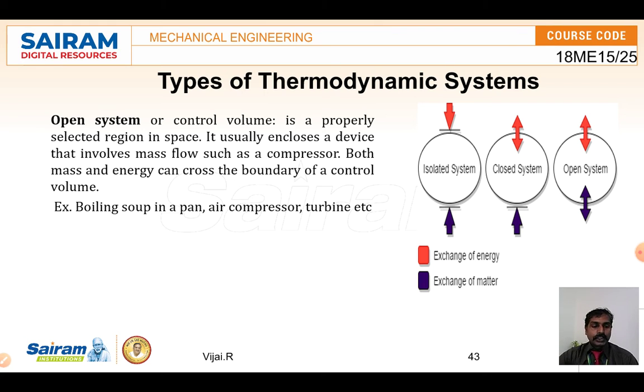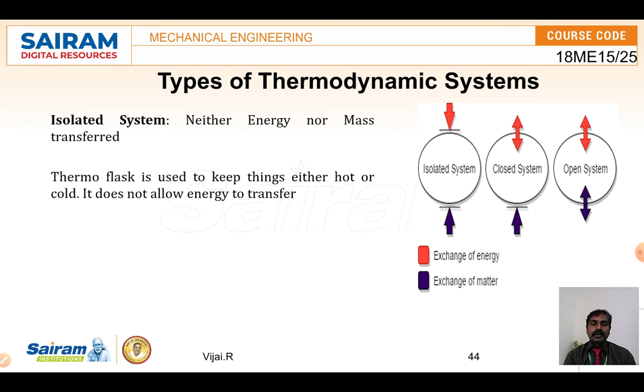And what is an isolated system? In an isolated system, both are restricted. No mass transfer or energy transfer takes place. What is the example here? A closed thermos flask after keeping hot water in it. Imagine a flask where we already poured hot water inside and closed it. Is there any exchange of heat taking place?